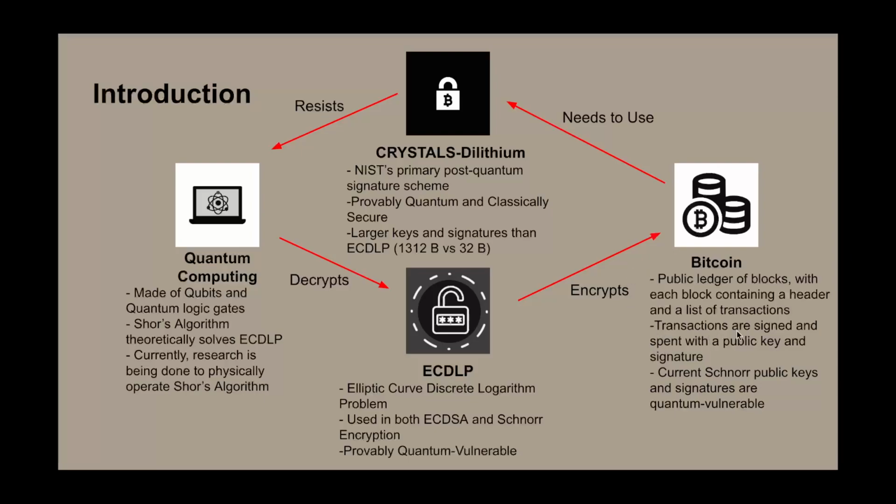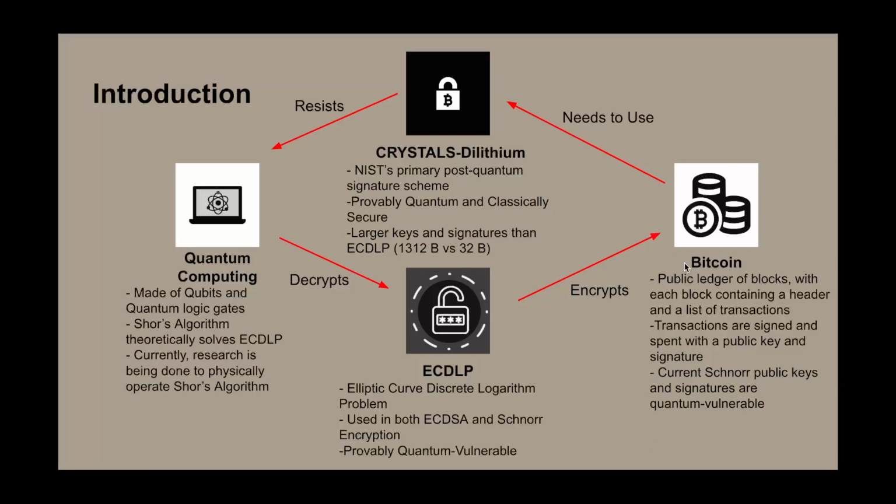These transactions in the blocks are signed and spent with a public key and a signature. Currently, we are using Schnorr public keys and Schnorr signatures, which are quantum vulnerable. As in, a quantum computer can take your Schnorr public key and Schnorr signature and derive the Schnorr private key from it. Therefore, they could falsify signatures and spend your Bitcoin without you ever knowing it.